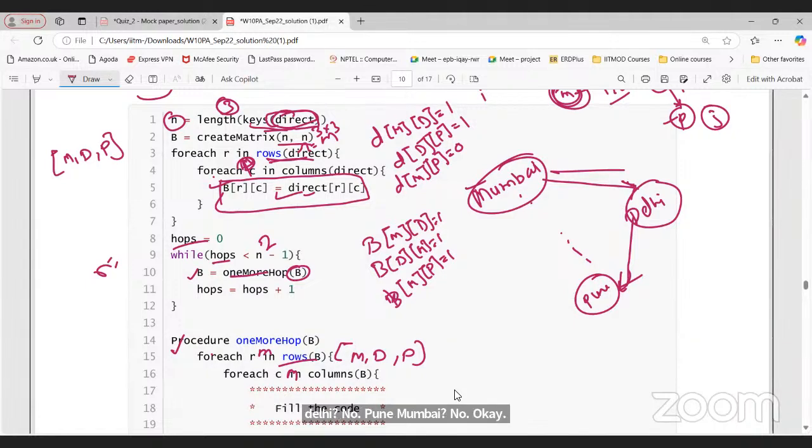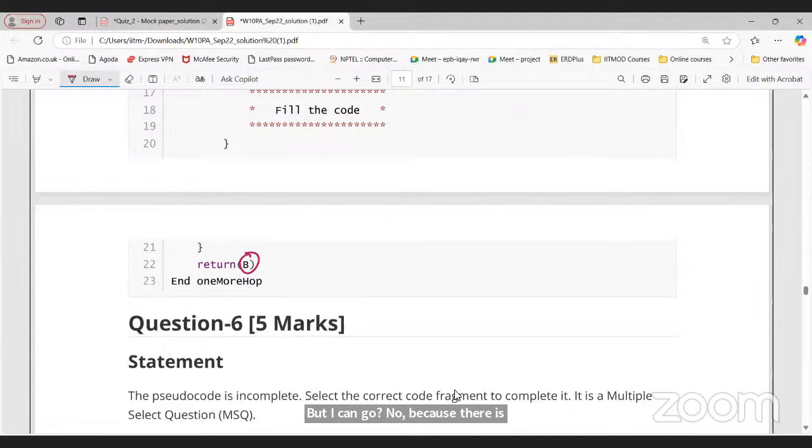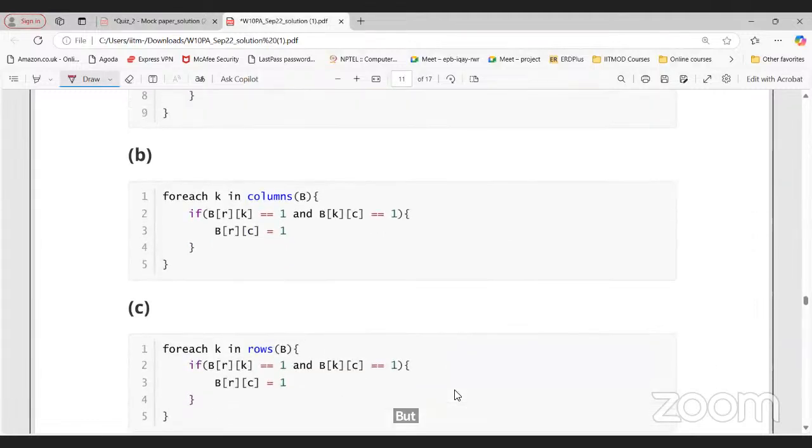What about B? B is keeping a track whether I can go to Pune via any particular station or not. Mumbai, Pune, I can go, yes, via Delhi. But Pune to Delhi, can I go? No, because there is no train from Pune to Mumbai to go. Right. So this is what we are doing here.